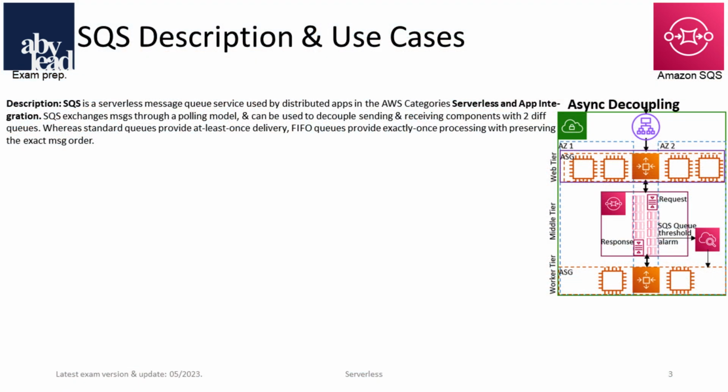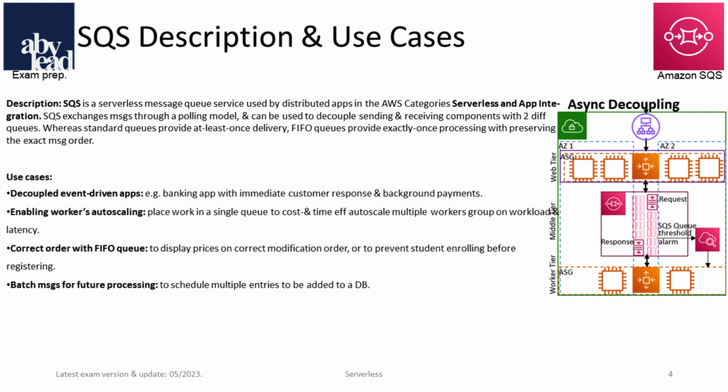Amazon SQS is a serverless queue service without fixed costs used by distributed apps to exchange messages through a polling model with two different queues. You can use it to decouple, for example, event-driven banking apps with immediate customer response while processing background payments.